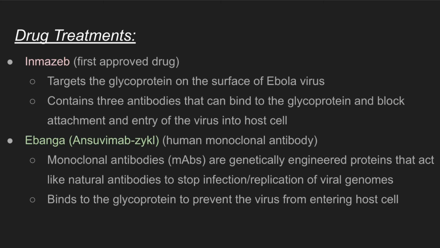Another treatment is Ebanga, which is a human monoclonal antibody, a genetically engineered protein that acts like a natural antibody to stop infection and replication of the viral genome. Just like Inmazeb, it binds to the glycoprotein to prevent the virus from entering the host cell. In a clinical trial, patients who received Ebanga had a 14.3% decrease in fatality compared to those who received a control drug.